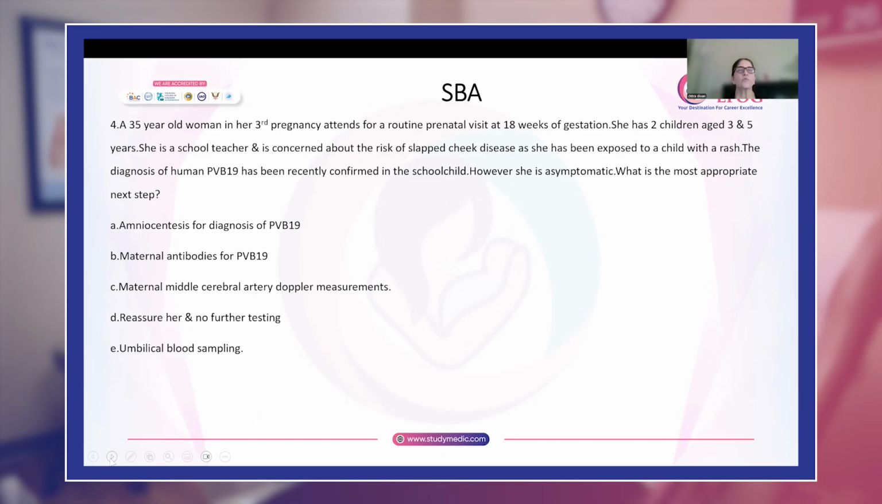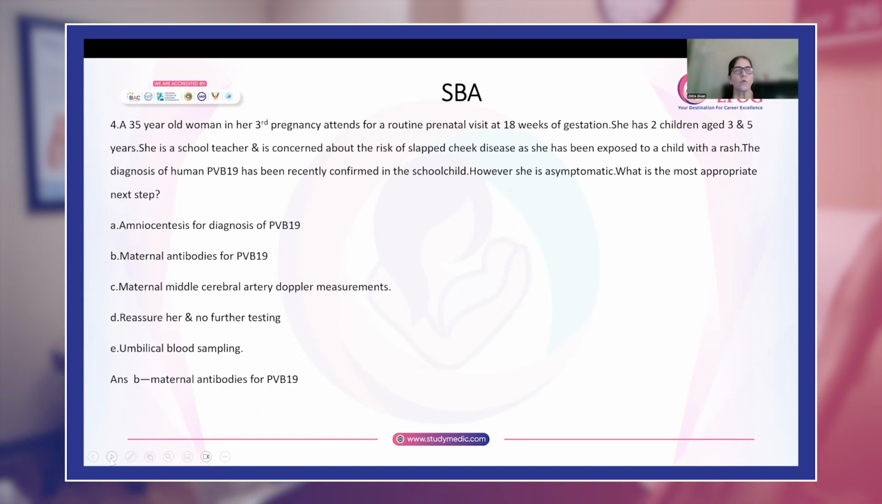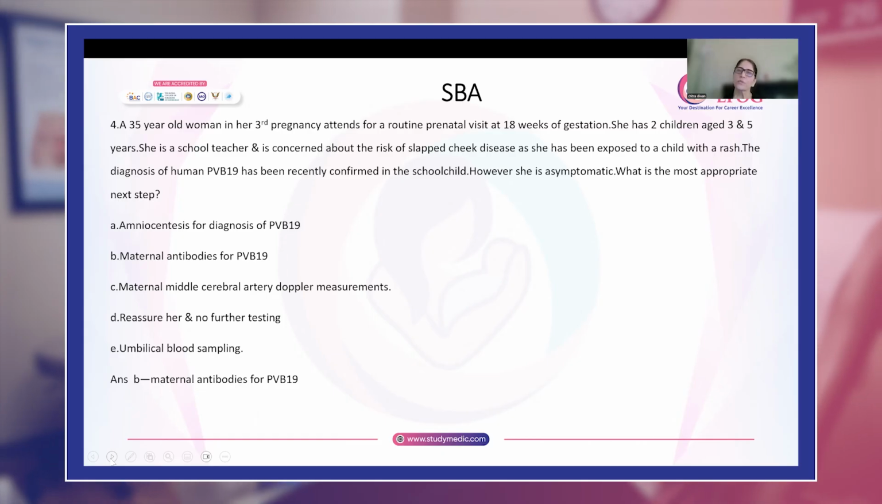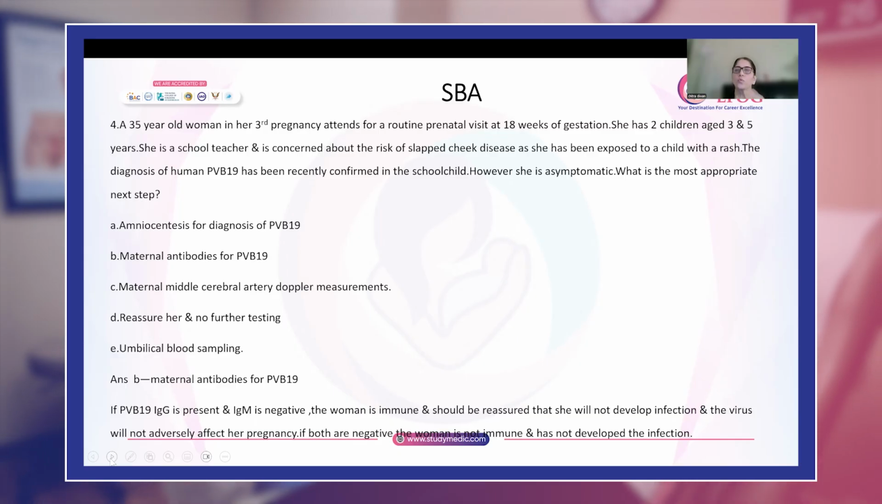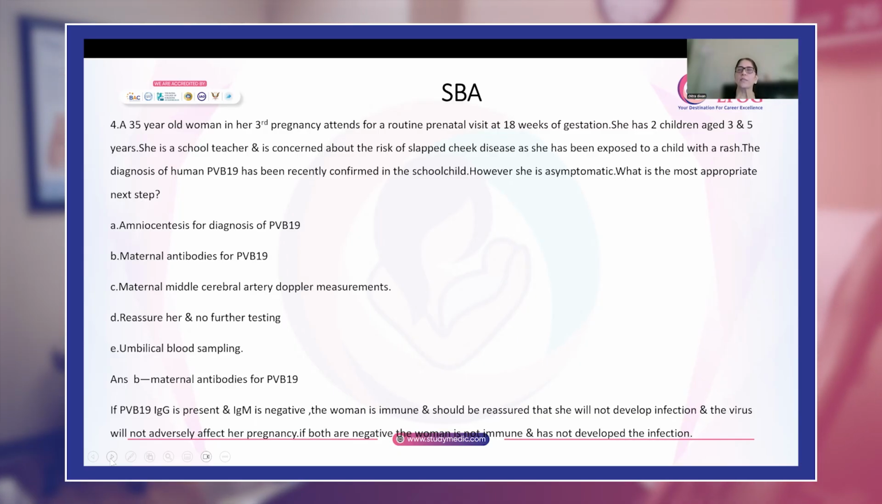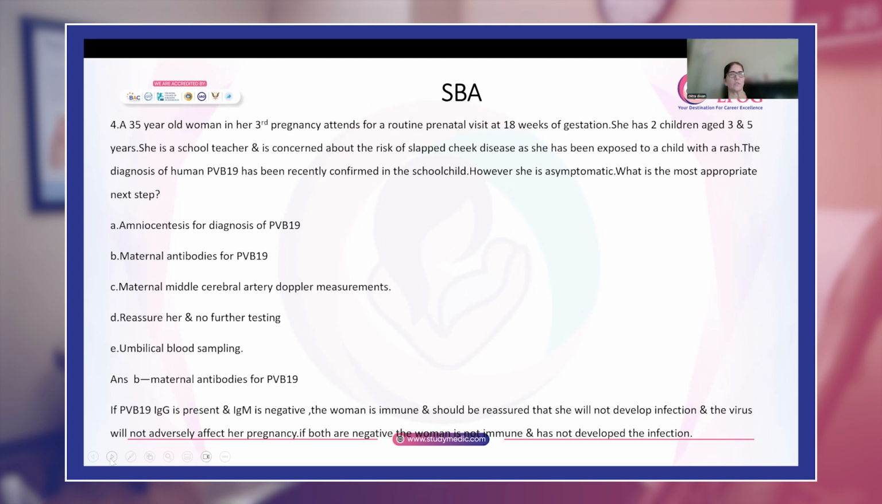Will you do amniocentesis for diagnosing parvovirus infection? Will you do maternal antibodies, maternal middle cerebral artery Doppler measurements, reassure her that no further testing is needed, or do umbilical cord sampling? Here, the patient also doesn't know whether she has been exposed or not. So to find out whether she is immune or not immune, you will do maternal antibodies for parvovirus B19. There is no need to go in and do amniocentesis or anything. First, you have to know whether the mother is infected or not infected. If the mother is infected, then further things have to be done.